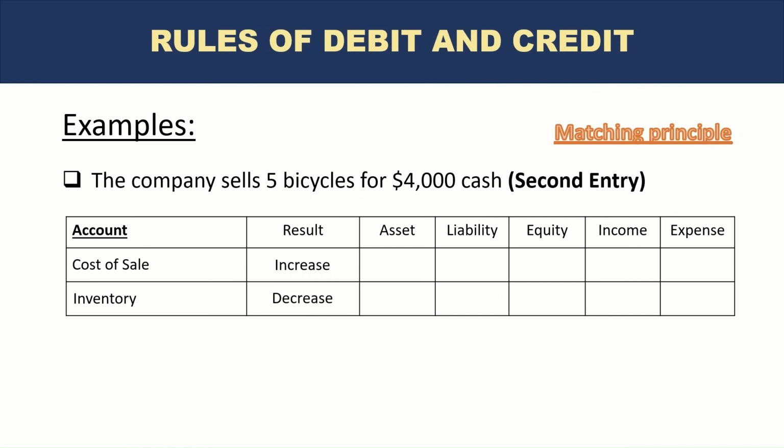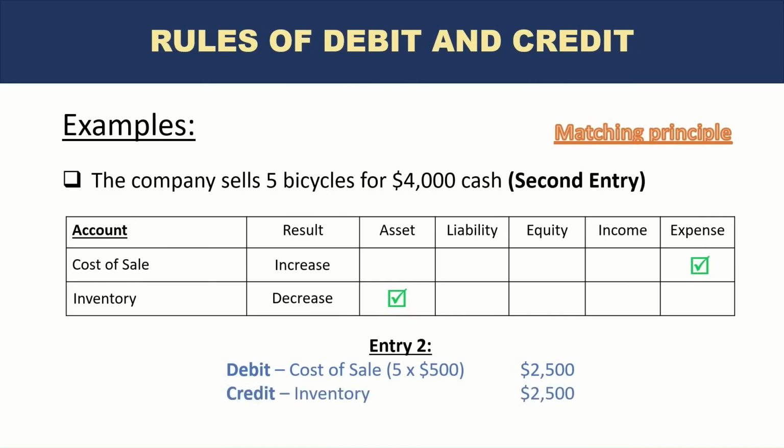The other impact is inventory will decrease. So we had inventory of 10 bicycles, now it has decreased by 5. So there is a decrease in inventory. Cost of sale is an expense, inventory is an asset. So the accounting entry would be debit cost of sales 5 times 500. We know the cost per single bicycle is 500. So the cost of 5 bicycles would be 2500, and credit the same amount, which is inventory, by 2500.